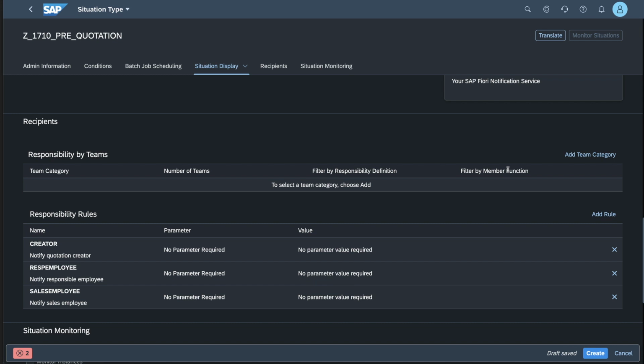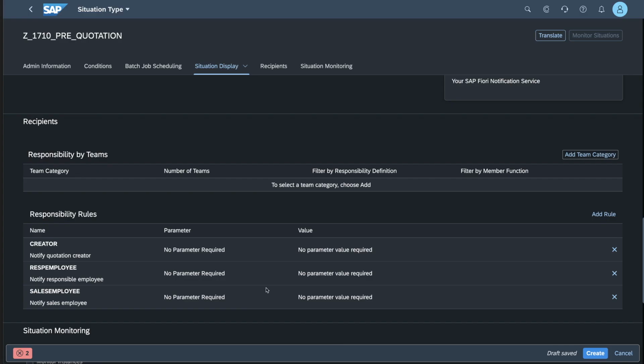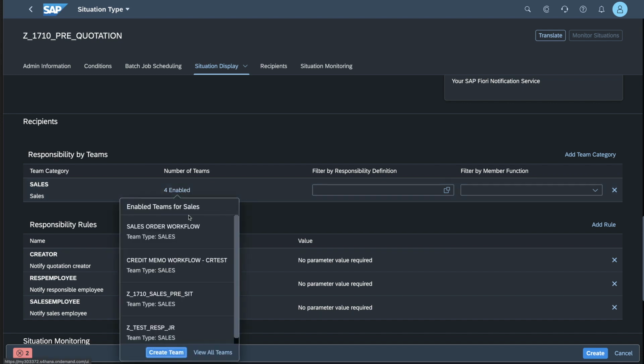If you are in the former scenario where you potentially have a call center or a person tasked with chasing up that is different to the creator of the quotation, you might want to add a team. And to do this, you would simply say add a team category, which is in this case defined as a standard value of sales, and that would then allow you to create a team that also has this category. And we can see that we have 4 teams that have been created in our system that respond to this category. So if we go to viewing all teams,